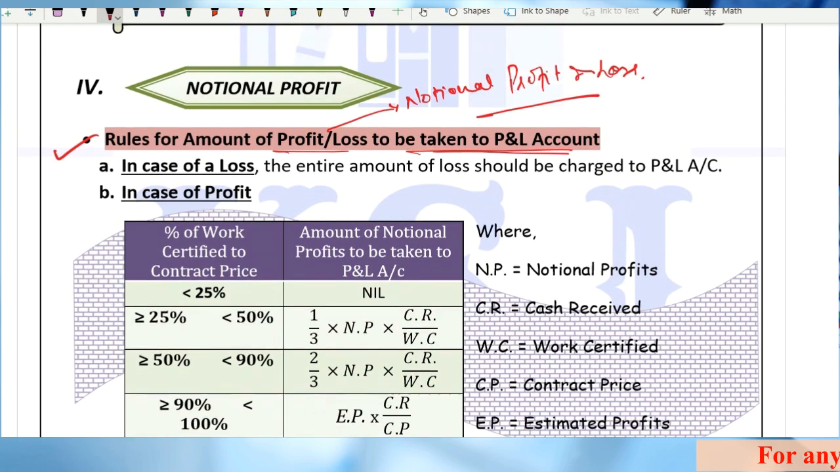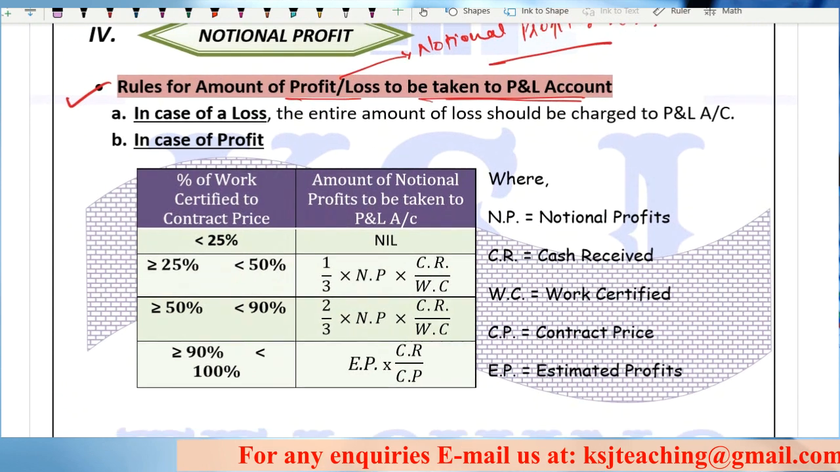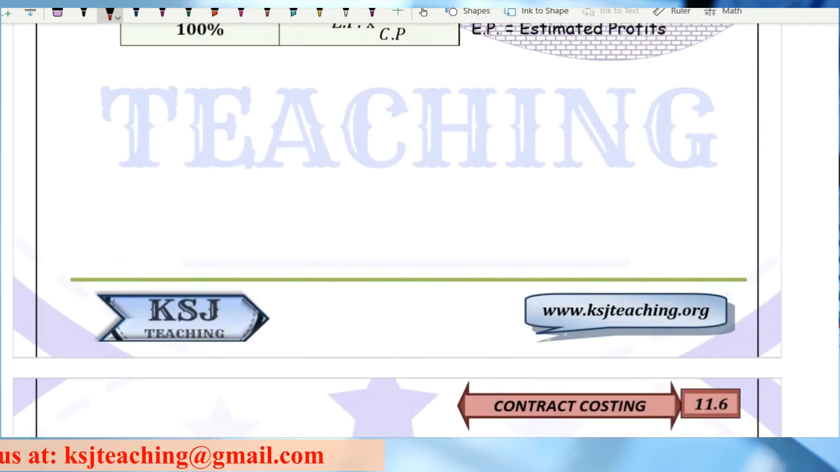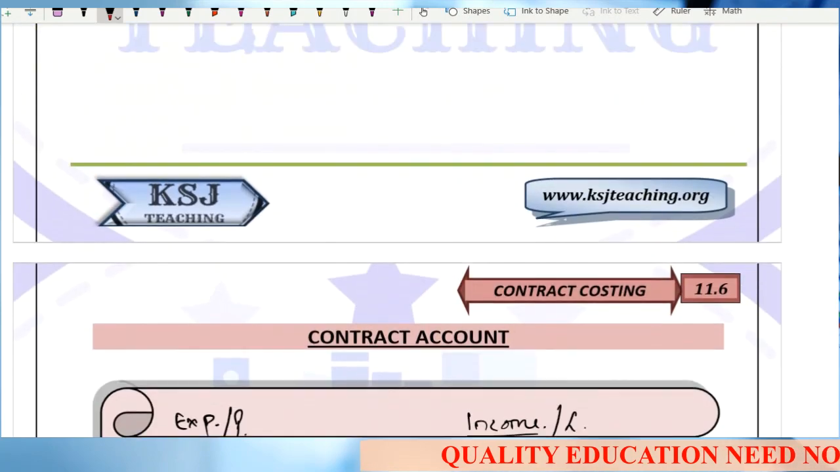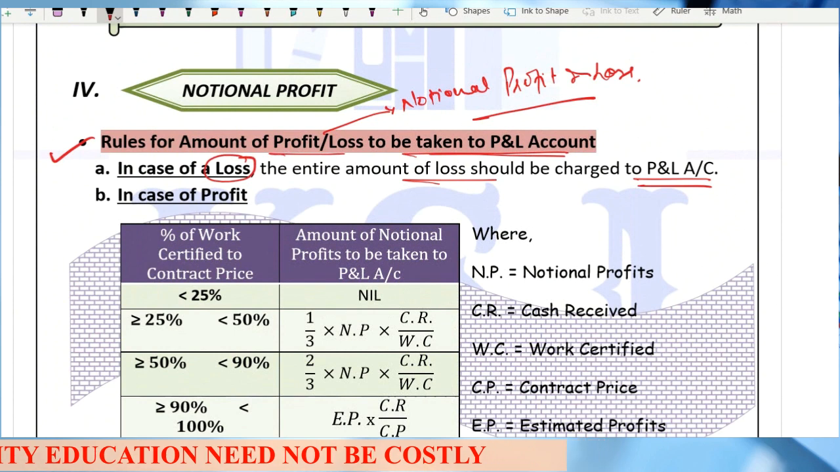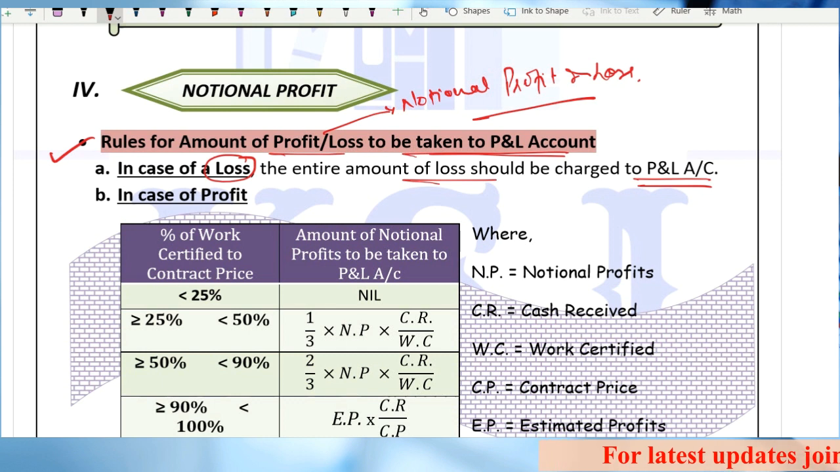So guys, in the books, open page number 11.5, right? It is right here in the books. So these are the rules. The rule says, in case of a loss, meaning the notional loss in the contract account, I told you there can be a loss also, right? This is my notional loss. So if there is a notional loss, what you have to do is take the entire amount of loss to the profit and loss account. You don't have to think about it; take the entire amount of loss to the profit and loss account. This is my complete loss, right?